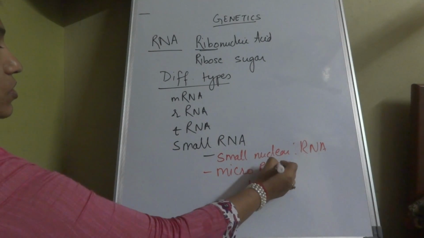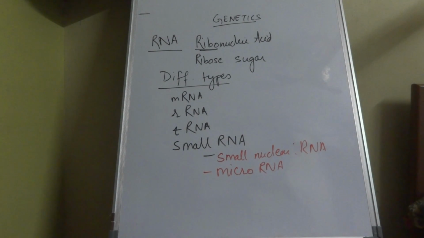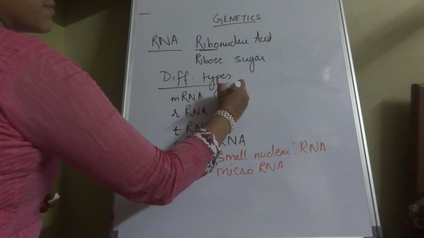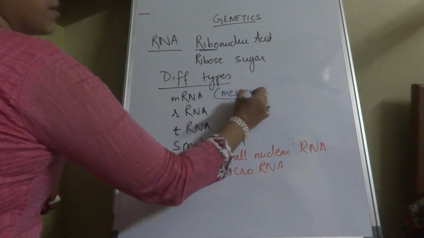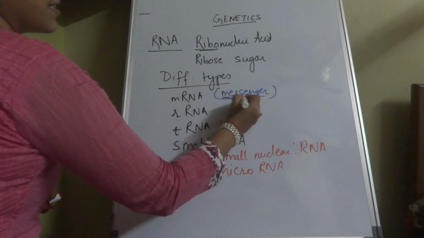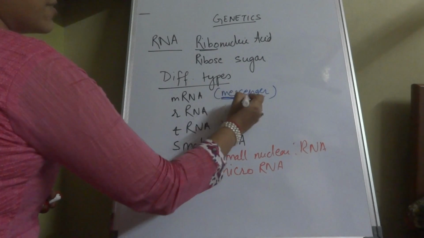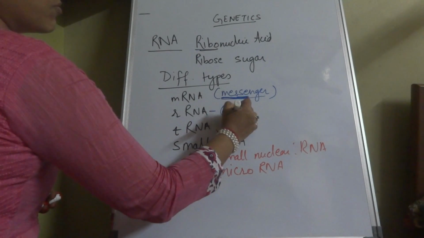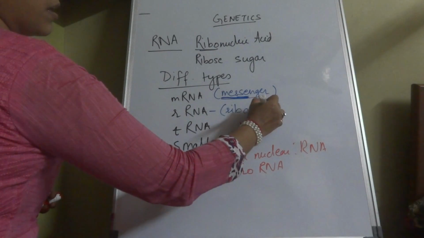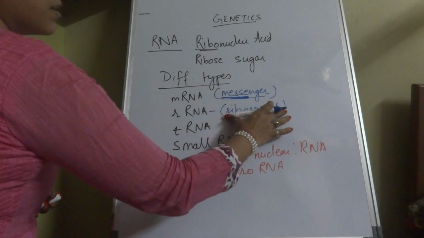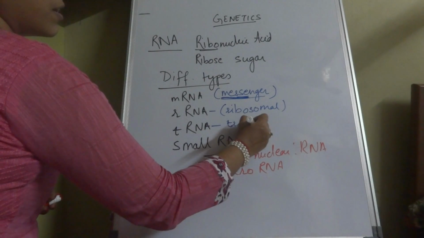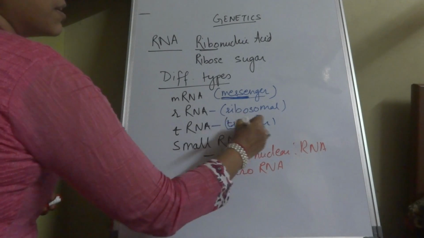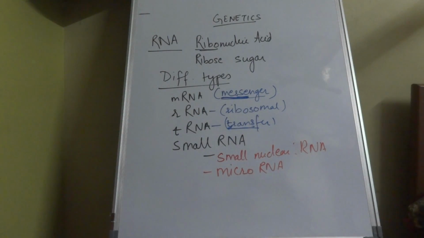Okay, so there are different types of RNA, and for mRNA, the full name is messenger RNA. The name itself has their function. Messenger RNA means it carries some message. It's a messenger. rRNA is ribosomal RNA that forms the basis for the protein synthesis. tRNA is transfer RNA. That is, it will help in the transfer of amino acids.